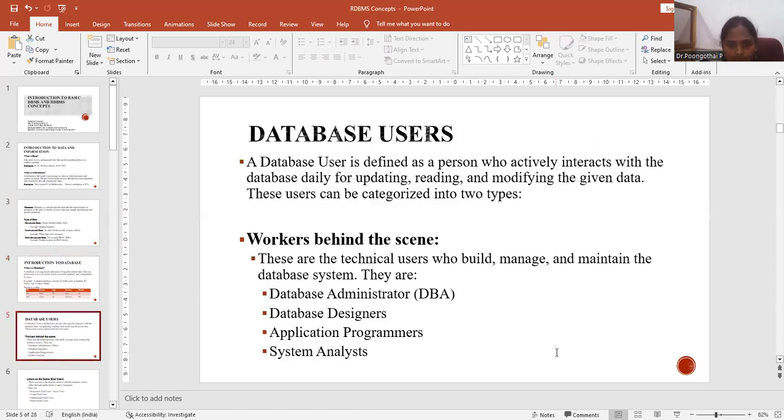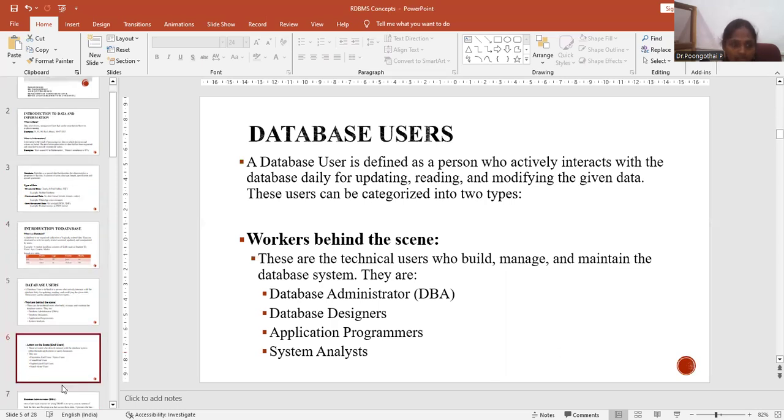Then who are the database users? A database user is defined as a person who actively interacts with the database daily for updating, reading, and modifying the given data. These users can be categorized into two types: workers behind the scene and workers on the scene. Behind the scene, these are the technical users who build, manage, and maintain the database system. They are the database administrator, database designers, application programmers, and system analysts.